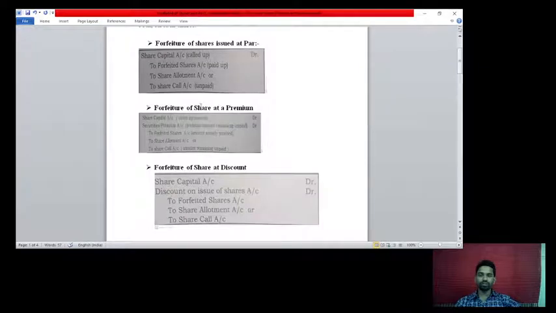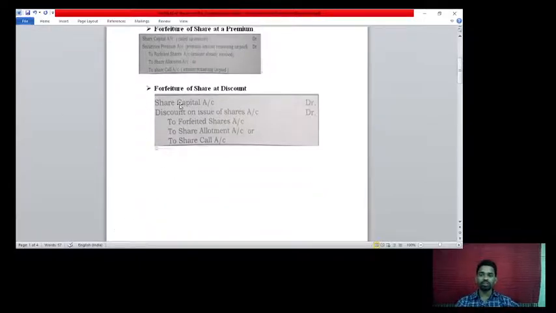Next, forfeiture of shares at premium: share capital called up amount debit, securities premium account premium amount remaining unpaid debit, to forfeited shares account the amount already received credit, to share allotment account credit, or to share capital account amount remaining unpaid, which is also credit. Like this we have to pass the journal entries. Next, forfeiture of shares at discount. At that time, how to pass the journal entries? Share capital account debit, discount on issue of shares account debit, to forfeited shares account credit, to share allotment account credit, to share call account credit. Like this you have to pass the journal entries.